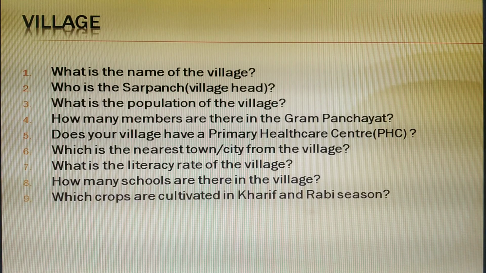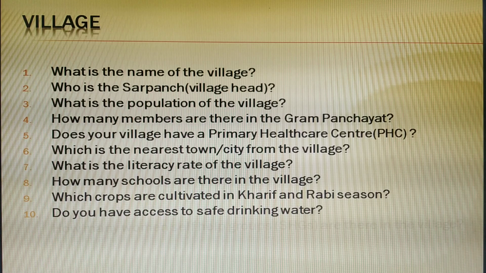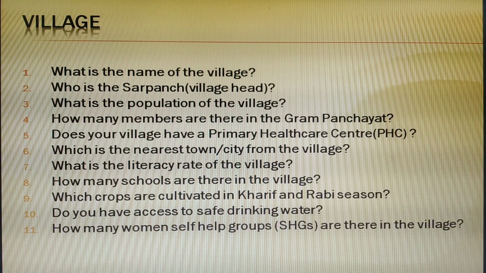Which crops are cultivated in Kharif and Rabi season? Do you have access to safe drinking water? How many women self-help groups, that is SHGs, are there in the village? So these are very simple normal questions, but look at the sentence formation. Many times we make mistakes here while framing questions. Where to use helping verbs, what sentences need to be accurate.